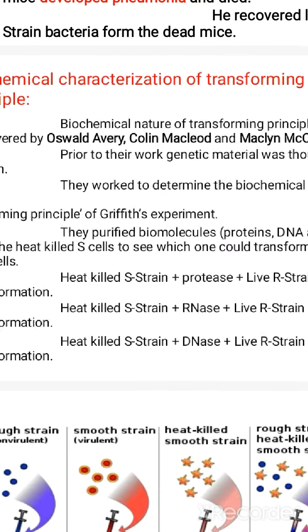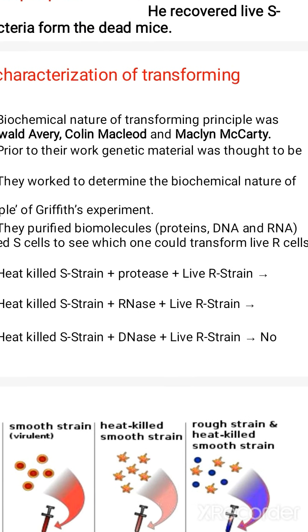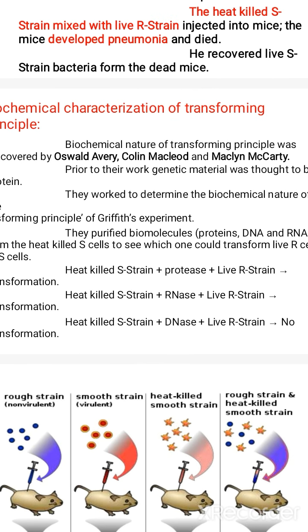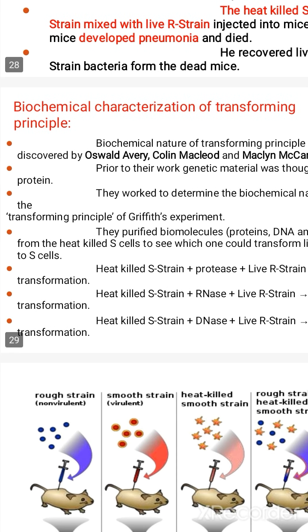The heat killed S strain was mixed with protease, along with the live R strain, and transformation still occurred. In the next step, the heat killed S strain with the enzyme RNase was mixed with R strain, and transformation was also there.